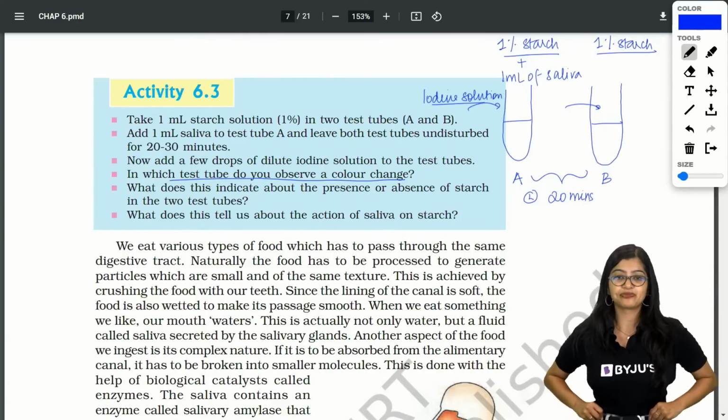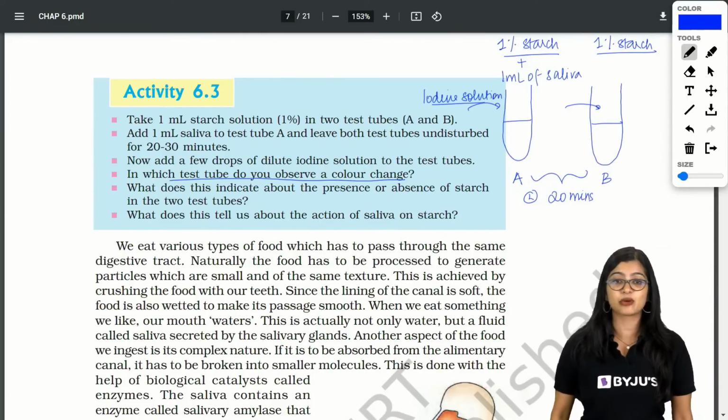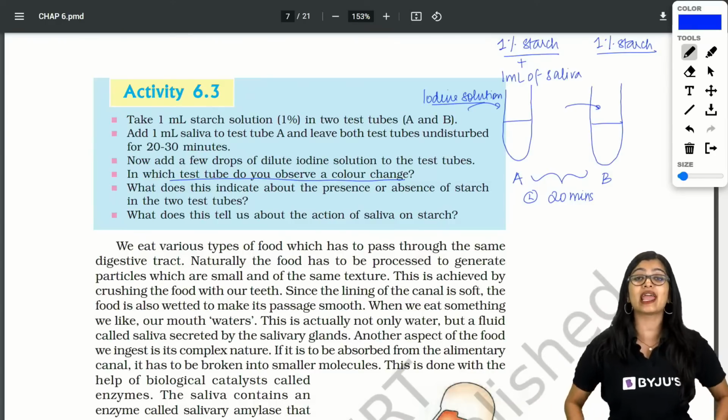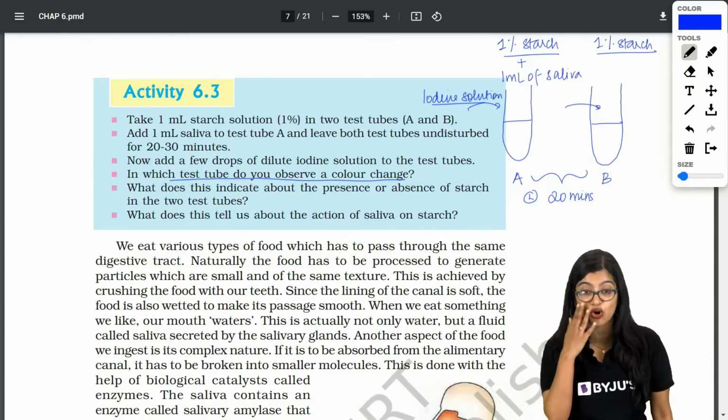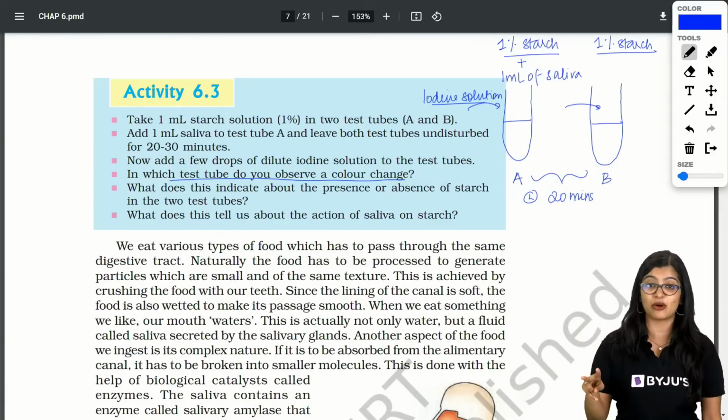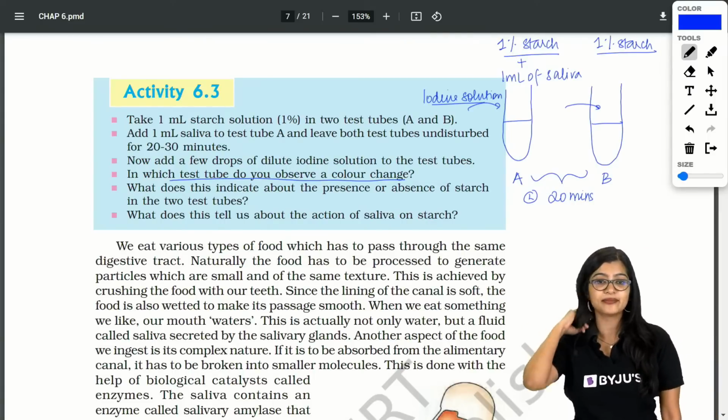Can you tell me? Ma'am, can we draw diagrams in questions where they have not asked? Only if it is supporting the answer, you draw it, and only if you are confident about it. Don't unnecessarily draw it.